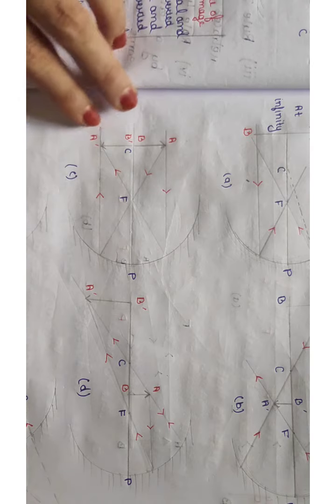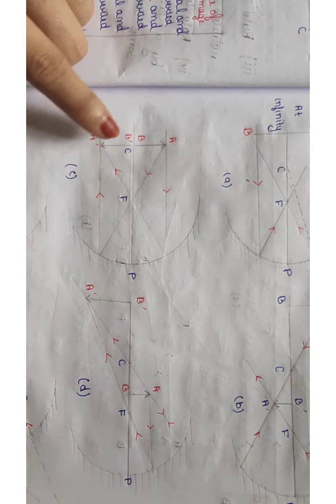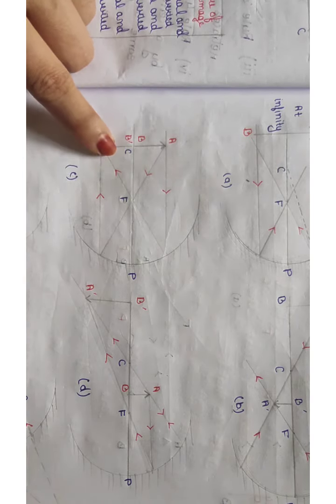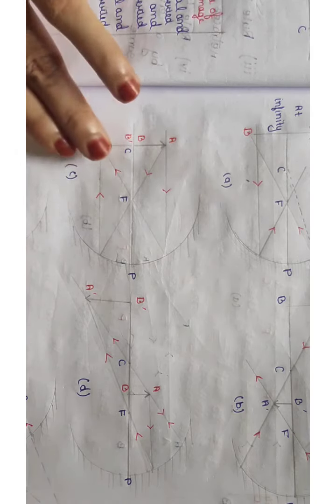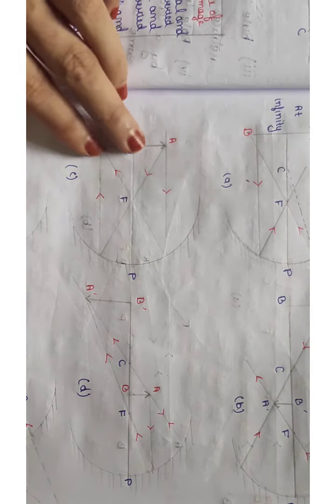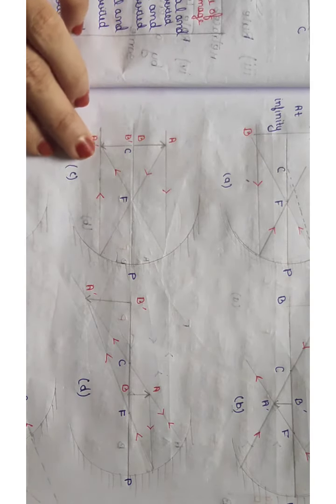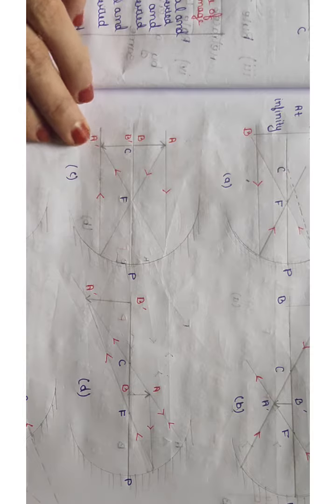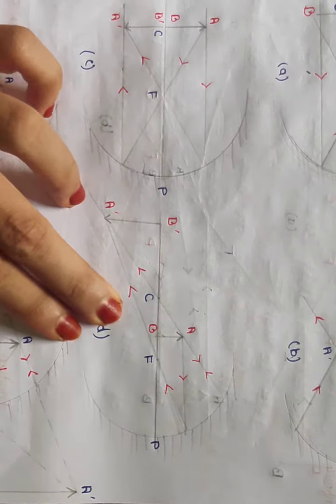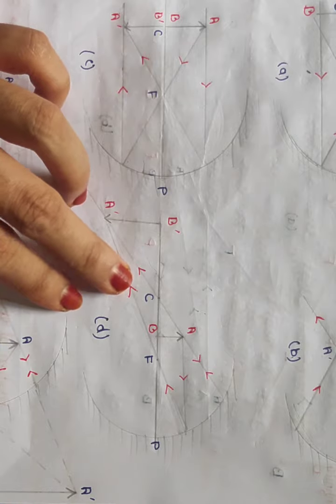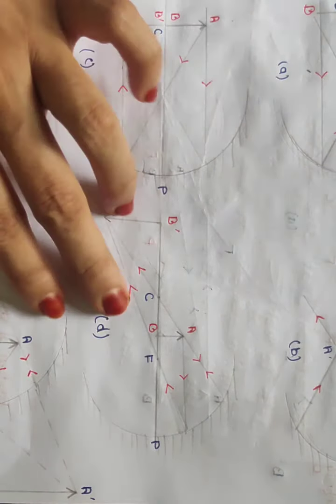So whenever the object position is at the center of curvature, the image will also be formed at the center of curvature, and it will be the same size as that of the object, and it will be real and inverted.